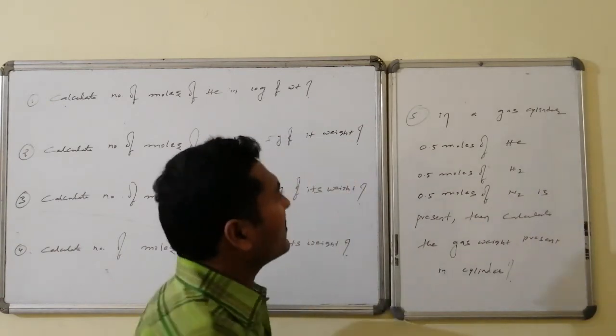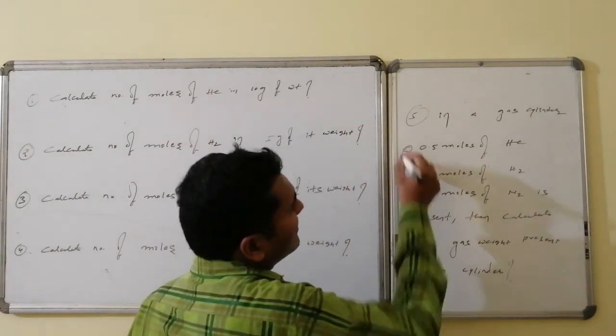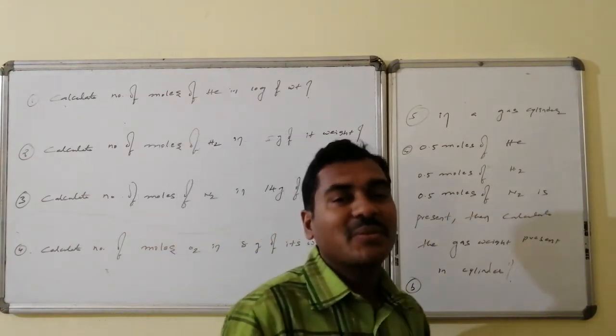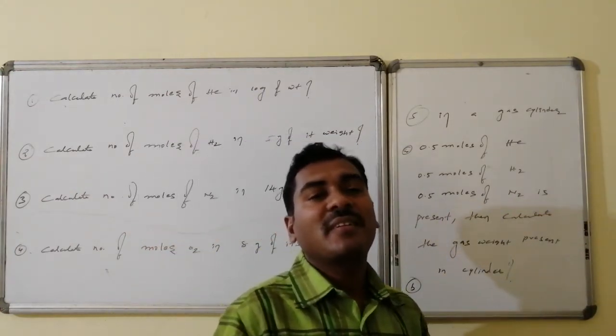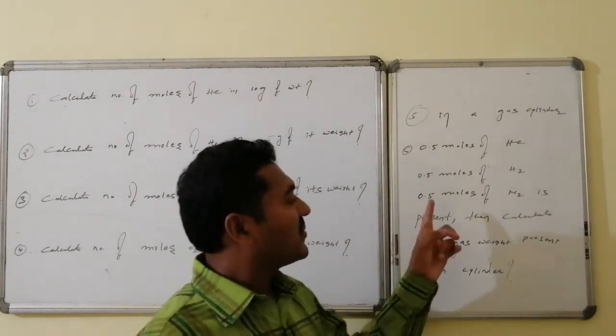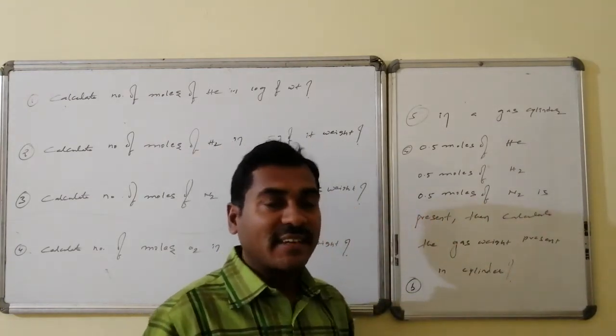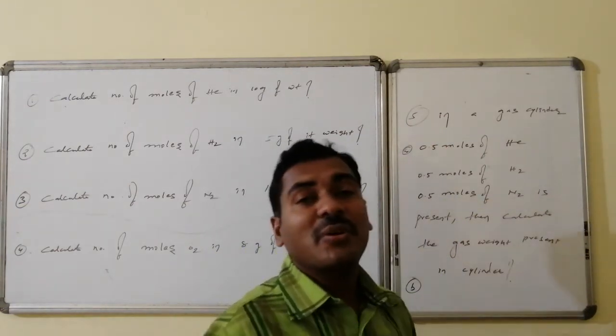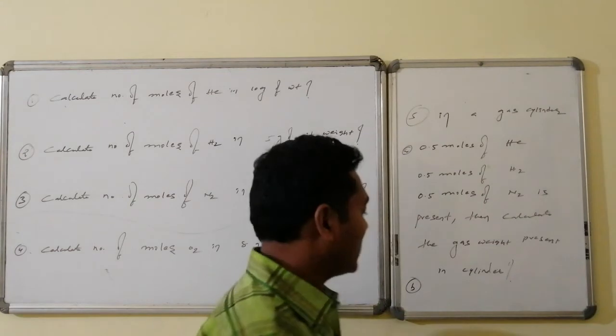This is question number 1. Whereas in this another question also we can take. You are asked to find out the first one, the weight. Second one is, in the above cylinder, calculate the total number of atoms present in it.